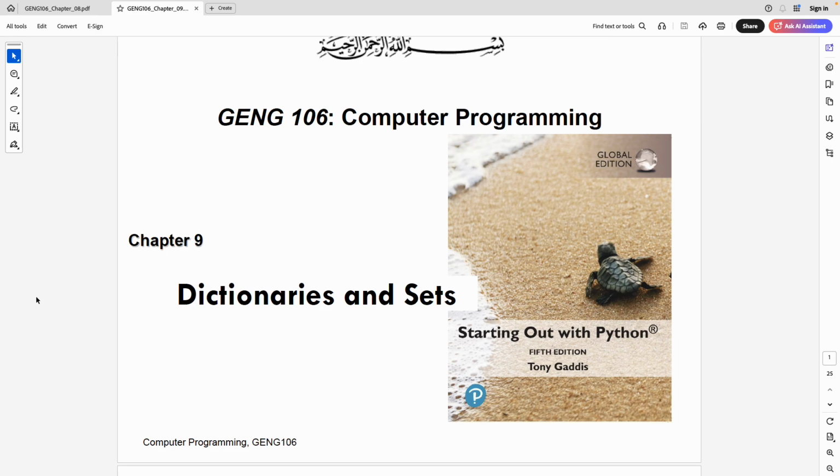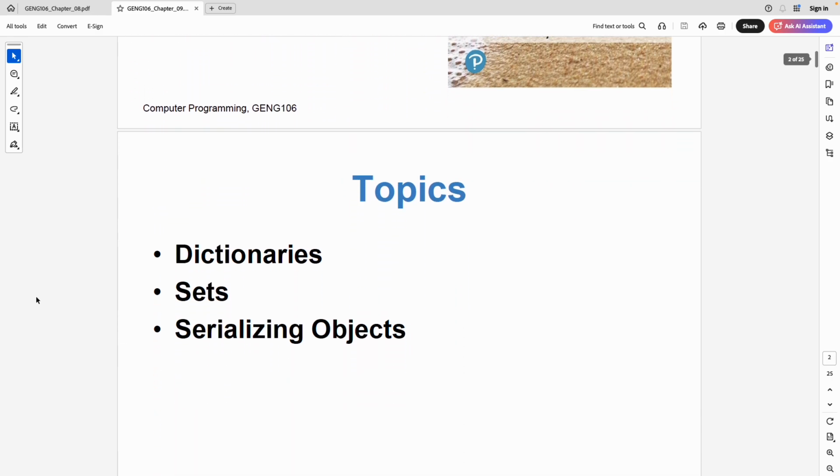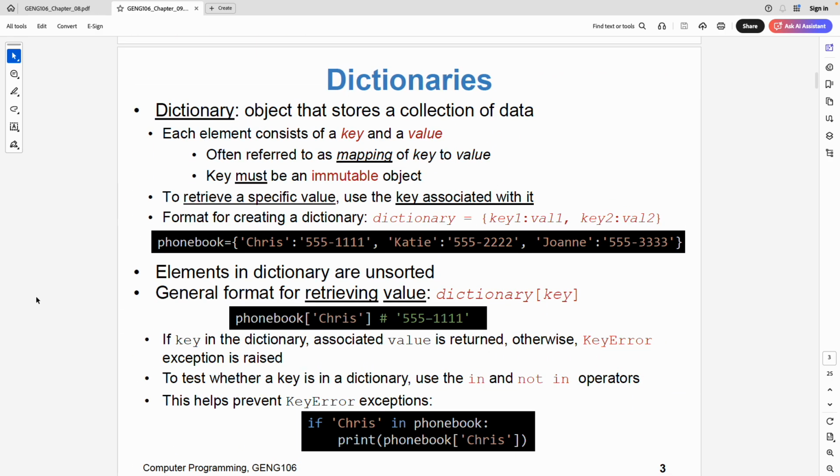So dictionaries and sets. So what is this? Let me tell it in this way. In a list, we have items, and for each item we have an index. What is an index? It's a numerical value. I know that it always starts from 0, and it goes up to the number of items minus 1. So if I have 5 items, the last index is 4. But always the first item is 0, and it always increments by 1.